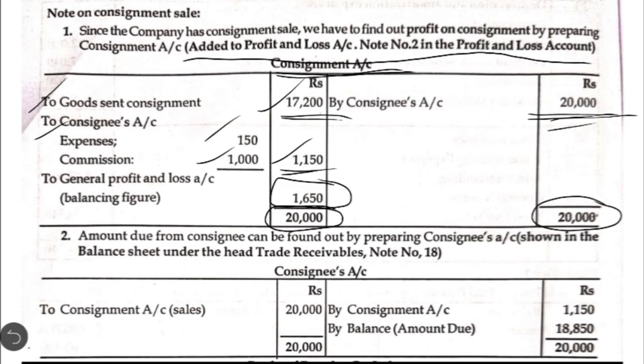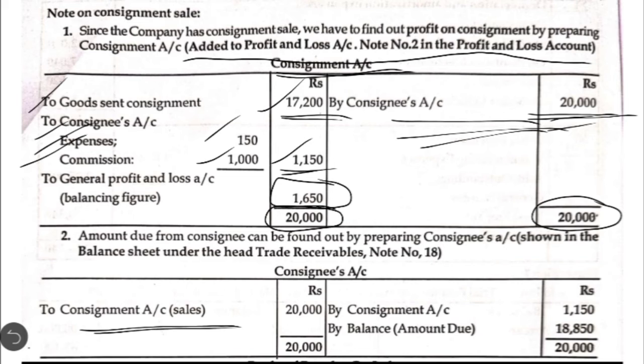So here, when we wrote the entry for the sale of goods sent on consignment, what is the entry we have written? Consignee's account debit to consignment account. So when you prepare the consignee's account, you will write here: to consignment account, amount is 20,000. Then again, when we made the entry for the payment of expenses, we made the entry consignment account debit to consignee's account. What is the total expenses here? 1,150. So this is the amount which the consignee has to pay to the company, and this is the amount of expense which the company has to pay to the consignee.